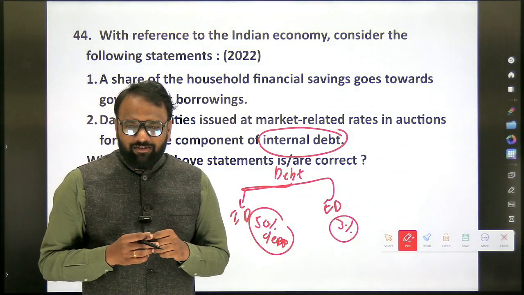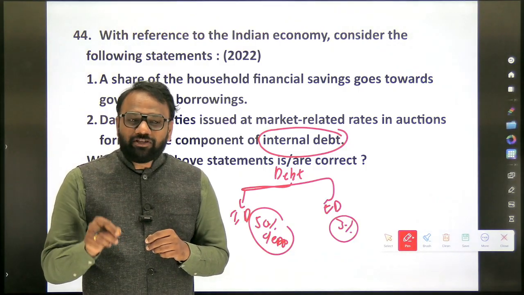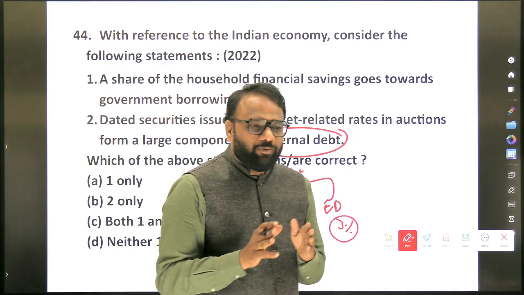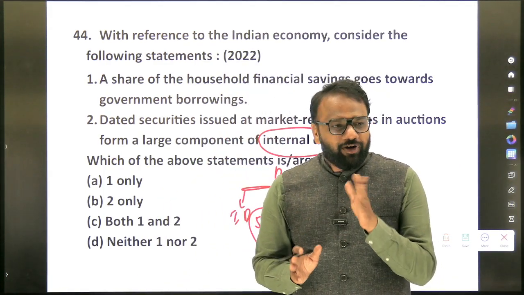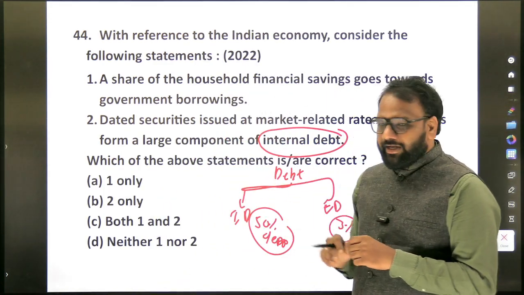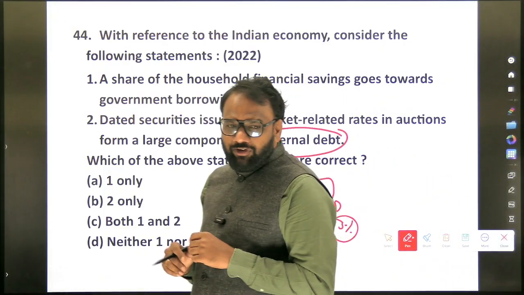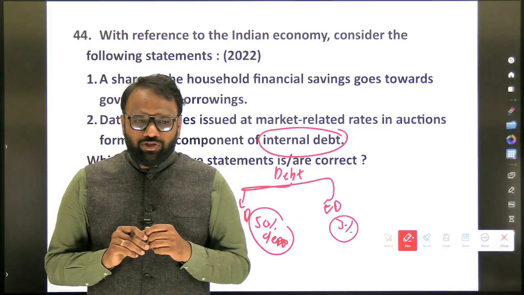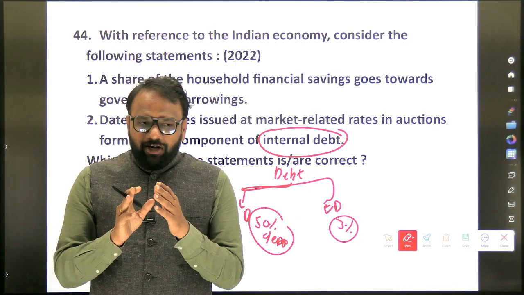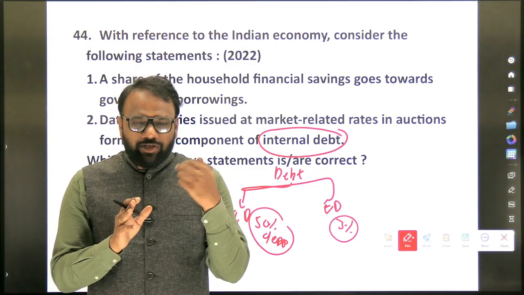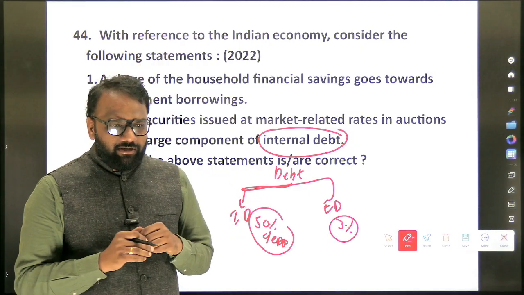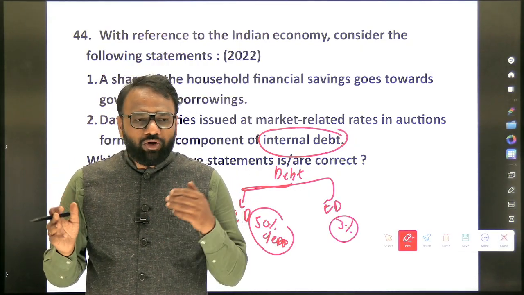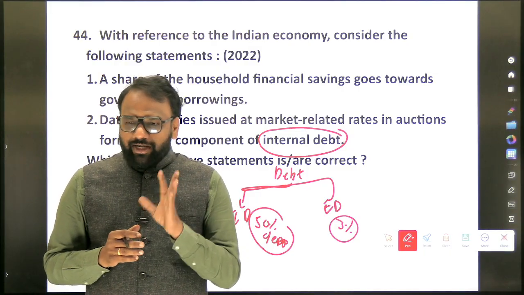Now next, when we speak about internal debt, do we focus only on sovereign debt or also non-sovereign debt? In case of internal debt, we focus only on sovereign debt. Whatever loan the government has taken, whatever funds the government has raised, we'll only focus on that. But when it comes to external debt, we focus on both sovereign plus non-sovereign, which means whatever funds a private entity has raised is also taken into account. Now in external debt, whose share is more, sovereign or non-sovereign? Non-sovereign debt is more.